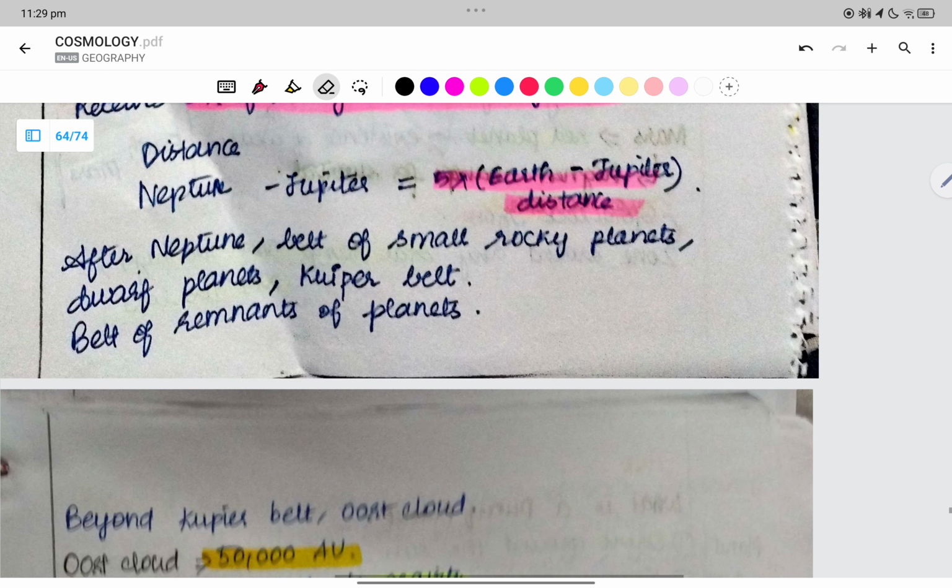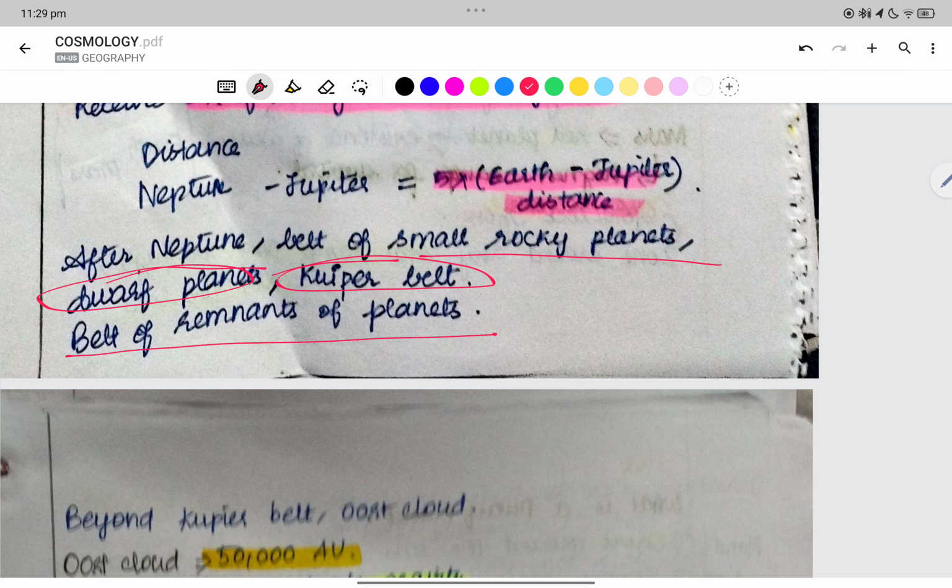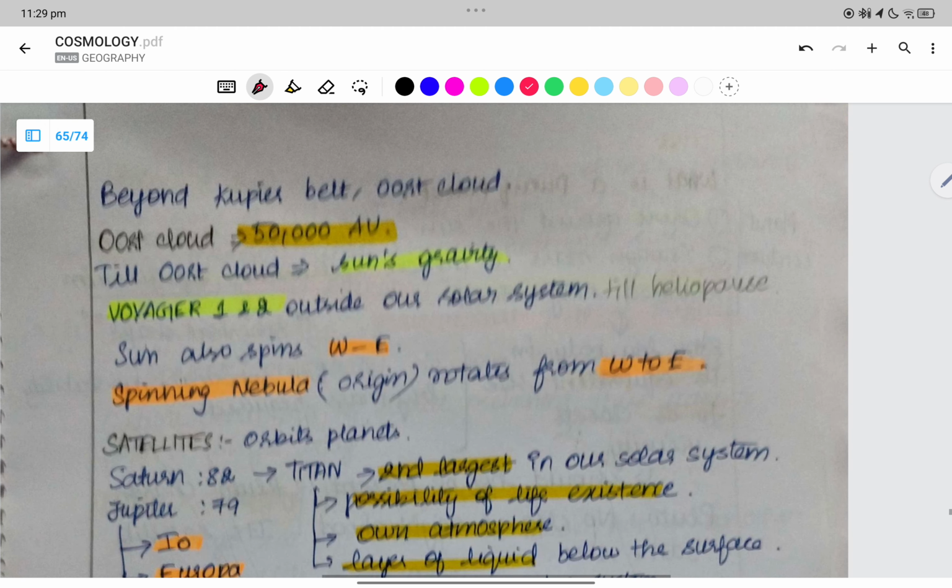Now, after Neptune, there is a belt of small rocky planets, dwarf planets. After the dwarf planets, we have the Kuiper belt, a belt of remnants of the planets. This is what we call the Kuiper belt. Beyond the Kuiper belt, we have the Oort cloud.